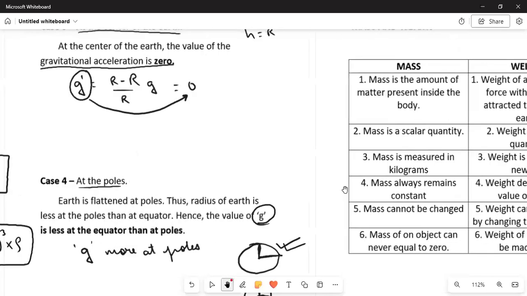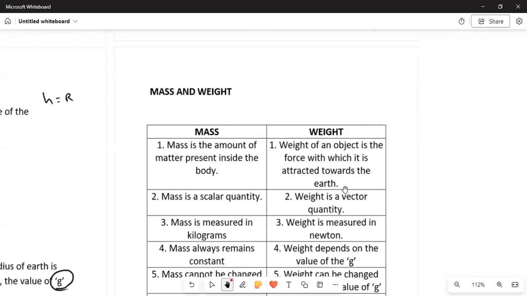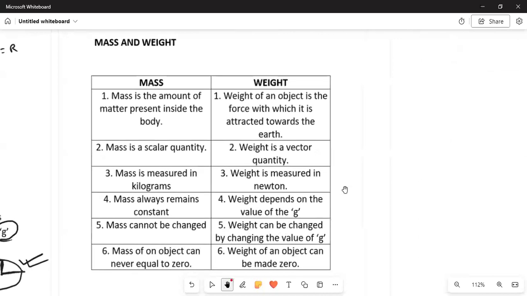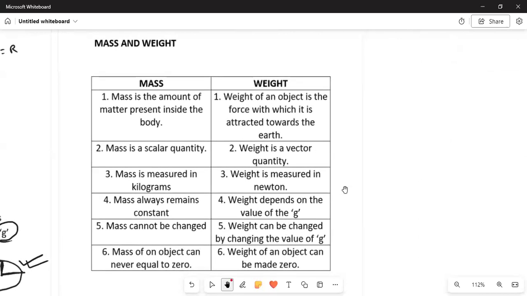Now we'll move on to our next topic, that is mass and weight. Mass, we have seen, is a fundamental quantity which has its SI unit as kg, and weight was the normal force acting on the object standing on the surface of Earth.